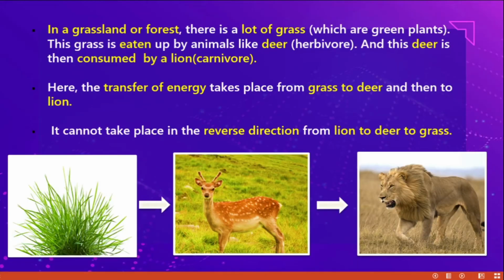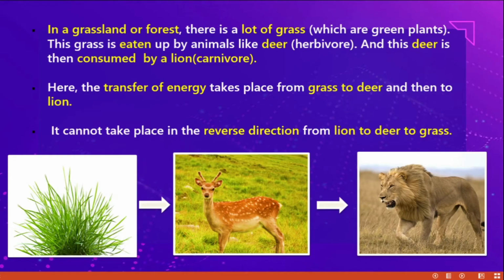Another example is grassland. In grassland, it's full of grass. Look at the picture. Deer and lion are there. When the deer eats the grass, the energy goes to the deer. When the lion eats the deer, the energy goes to the lion. With the help of this picture, we can understand how energy is transferred from one organism to another. In all food chains, the starting point is always the producer. And one more thing, energy flow cannot take place in the reverse direction, from lion to deer or deer to grass.